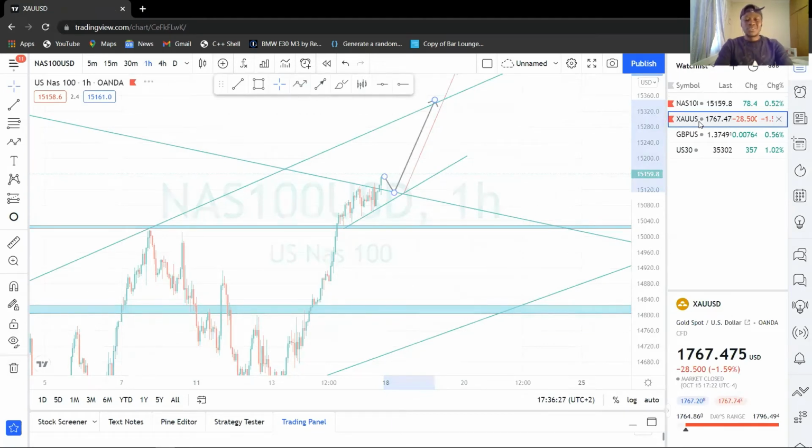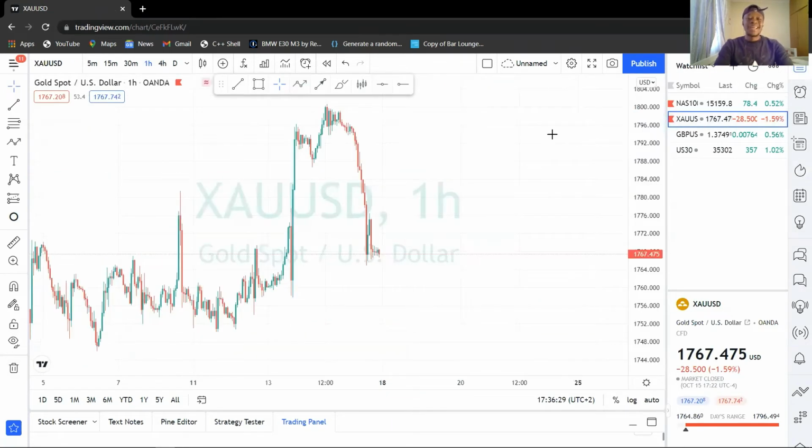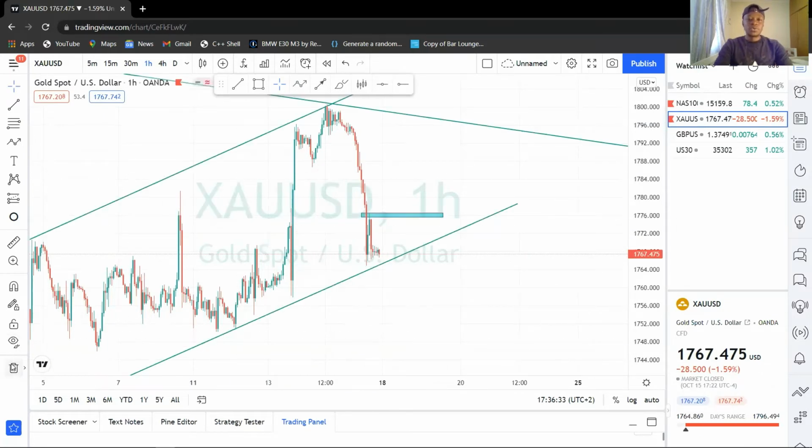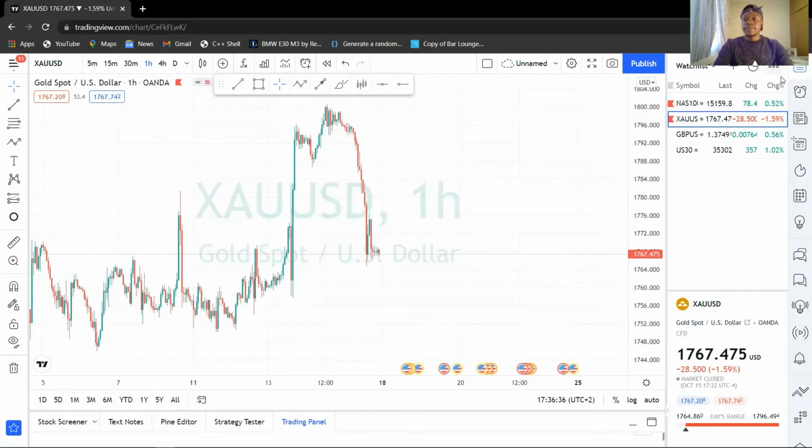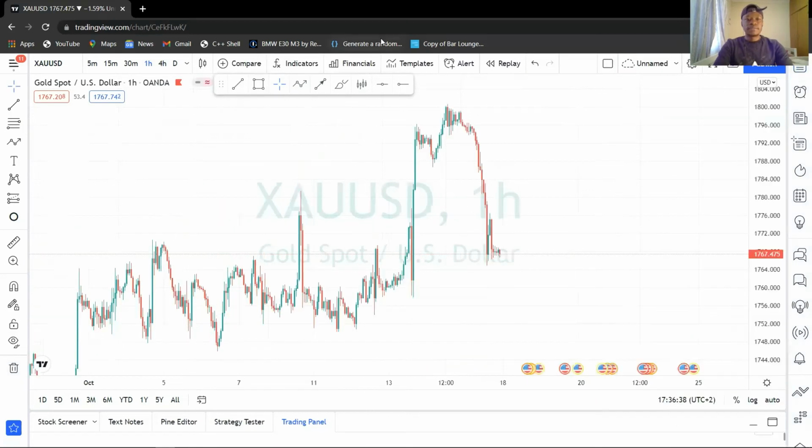So even gold is looking super clean, but I think it's gonna have some drop on it. So let's just simply go to our daily time frame. So this is basically a daily time frame. On a daily time frame, that's where we catch what? That's where we catch the long-term move, or that's where we spot the momentum of the market.